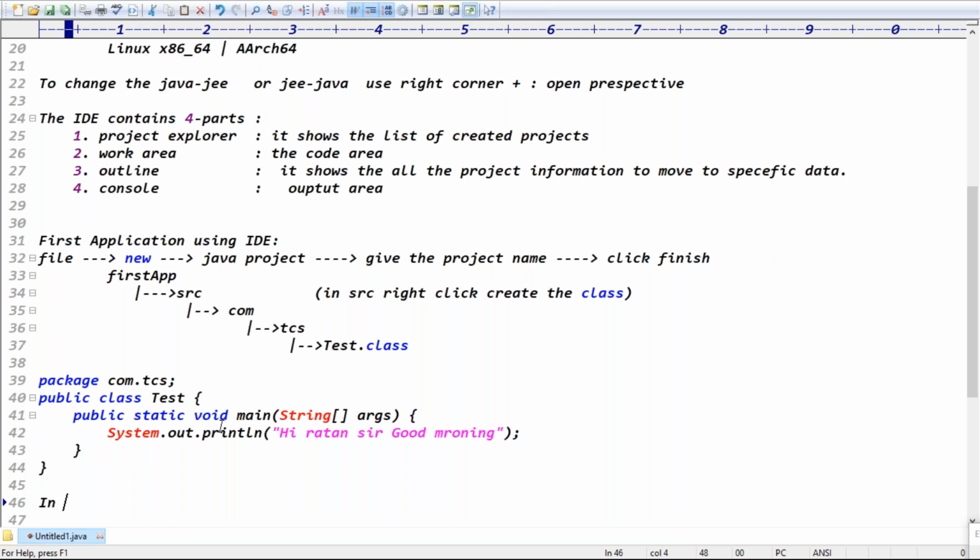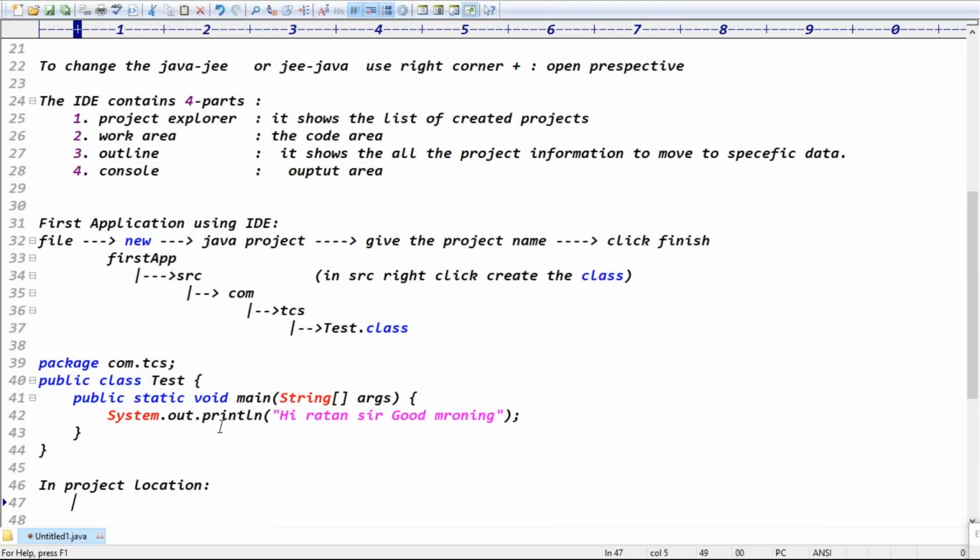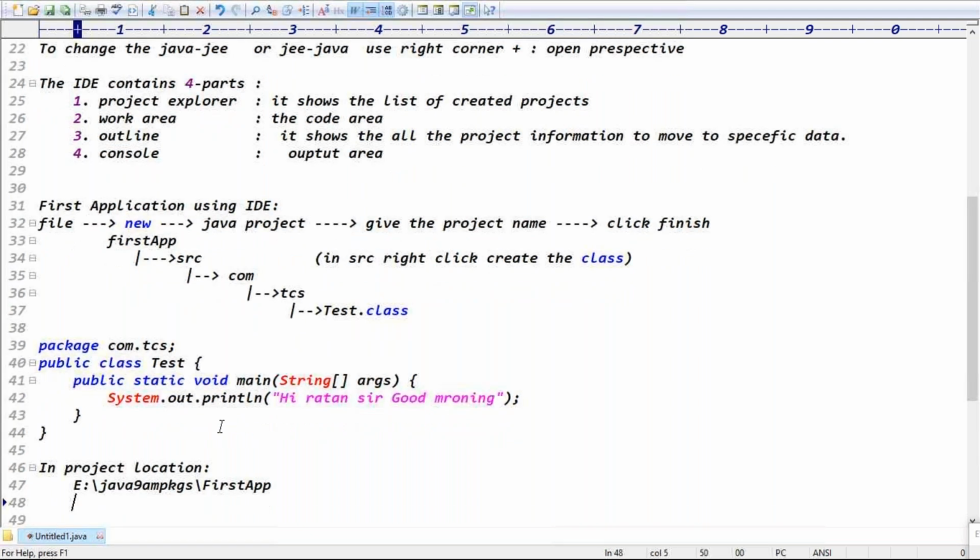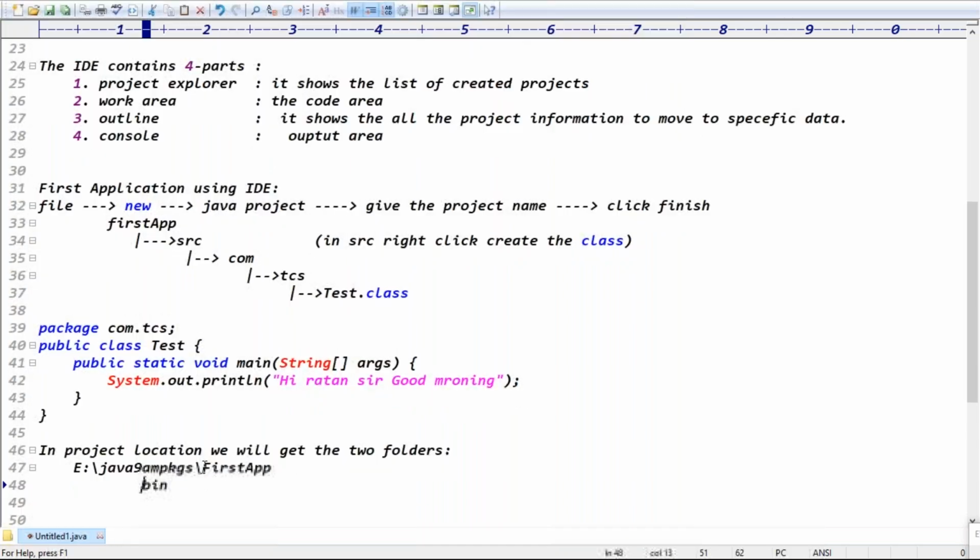In the project workspace location, we will get two folders. What are the two folders? One is the bin folder, the second one is the src folder. The src folder contains the source code of the Java.